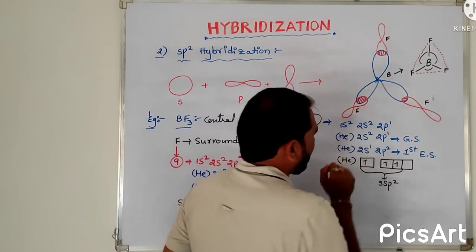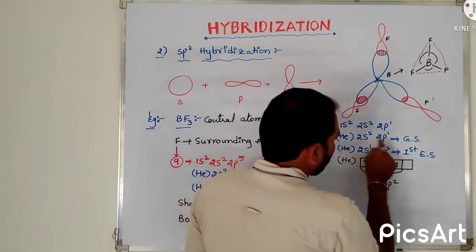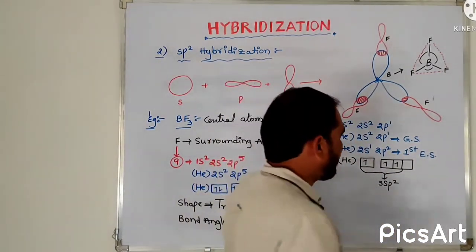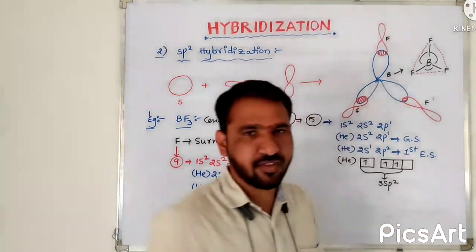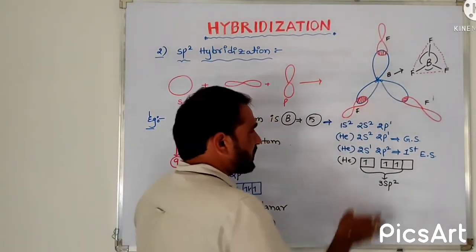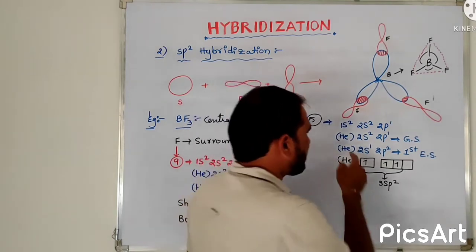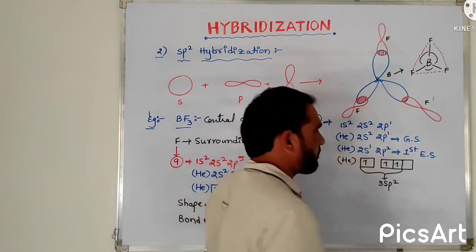So the remaining configuration is 2s2, 2p1. This is the simplified electronic configuration and the ground state electronic configuration: helium 2s2, 2p1.